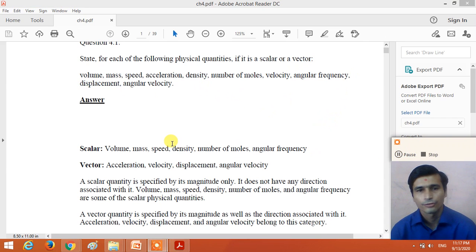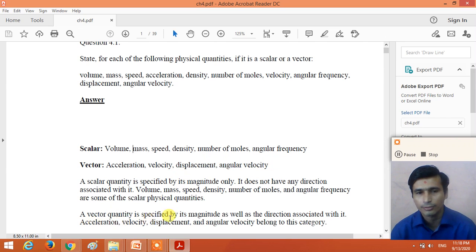So dear student, understand which one is a scalar quantity and which one is a vector quantity. Here the volume, mass, speed, density, number of moles, and the angular frequency are a scalar quantity. A scalar quantity is specified by its magnitude only. It does not have a direction, right? Whereas the acceleration, velocity, displacement, angular velocity, all are a vector quantity.